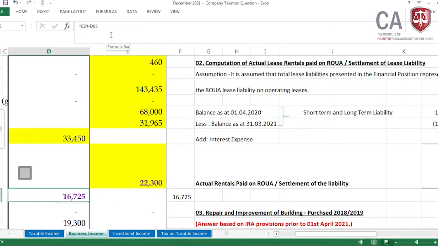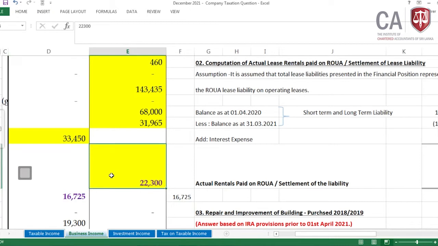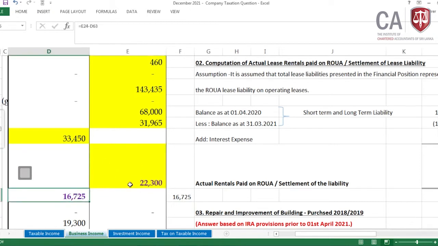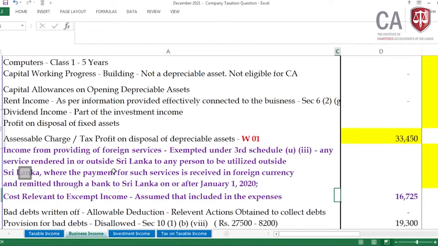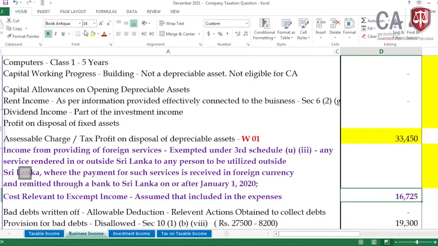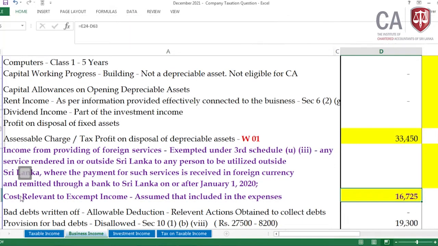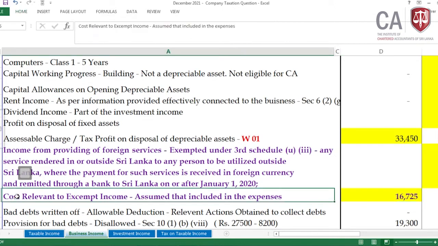You can see this expenditure. Then automatically the income is more, the cost is less, there is a profit. The profit has been removed automatically, but since no details are given in a reasonable manner on whether the profit is included or not, I have adjusted like this. Okay. Then this is that adjustment.